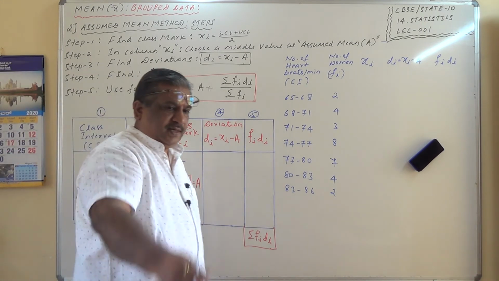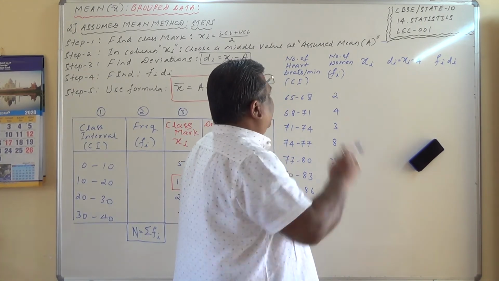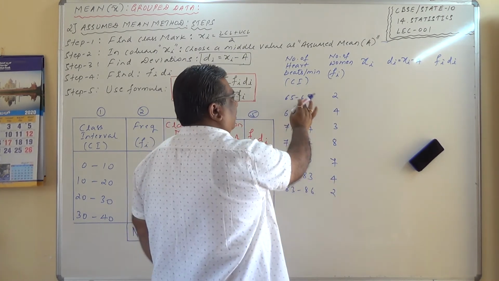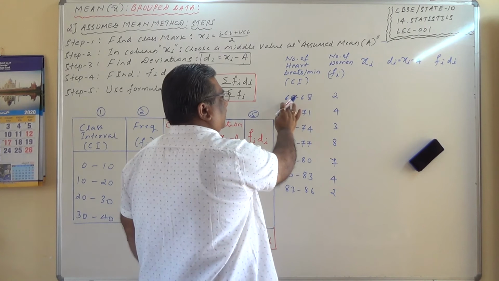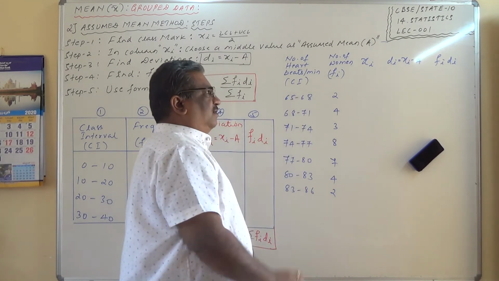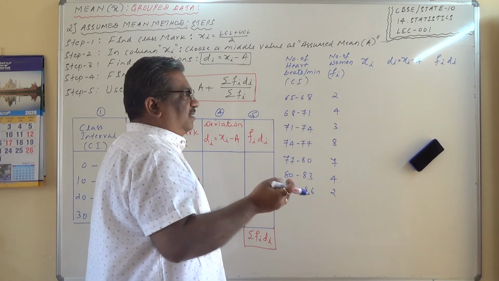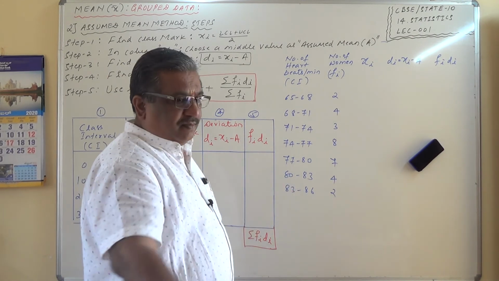Please have a look at that. Xi is the class mark. The class mark is the mid value of the class interval 65 to 68. So 65, 66, 67, 68. What is the value?